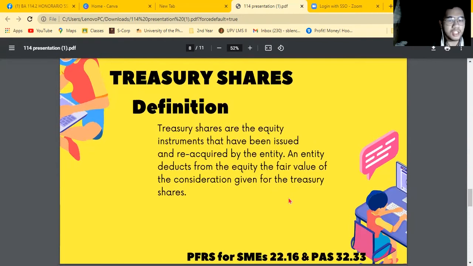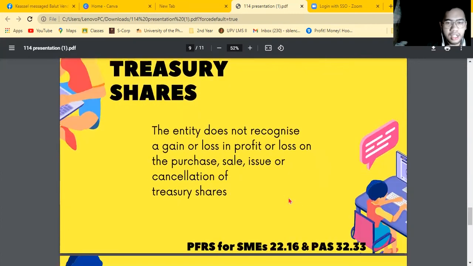An entity deducts from the equity the fair value of the consideration given for the treasury shares, or the reacquisition cost. On recognition, it does not recognize a gain or loss in profit or loss on the purchase, sale, issue, or cancellation of treasury shares. This pertains to both full PFRS and PFRS for SMEs.